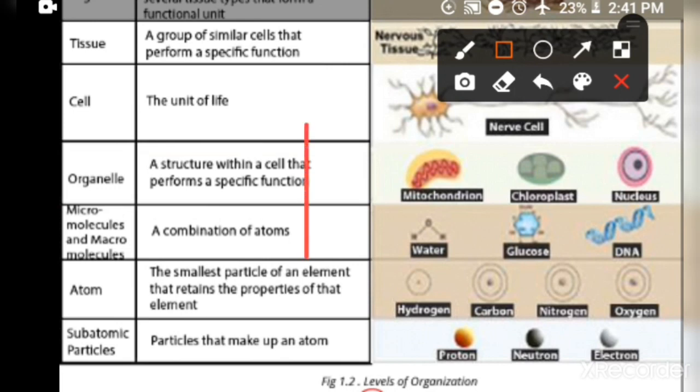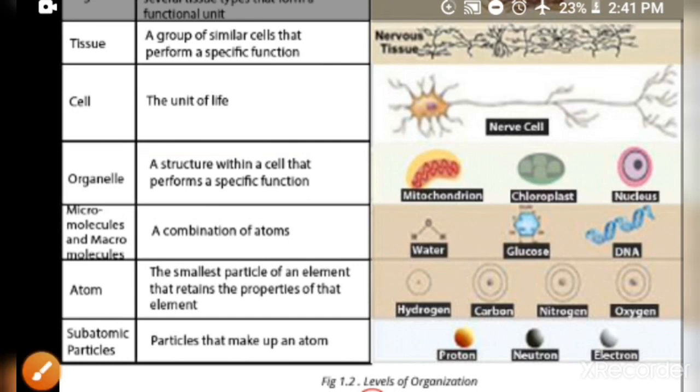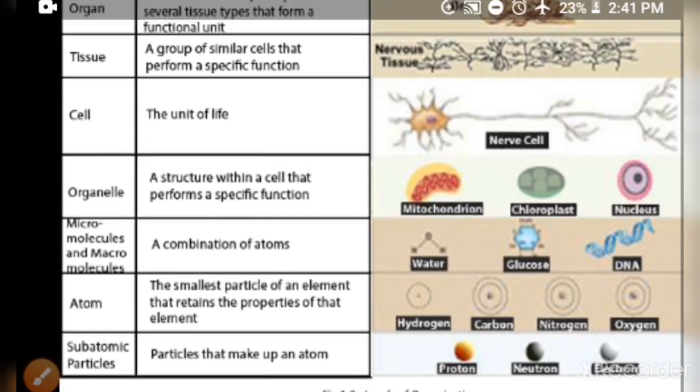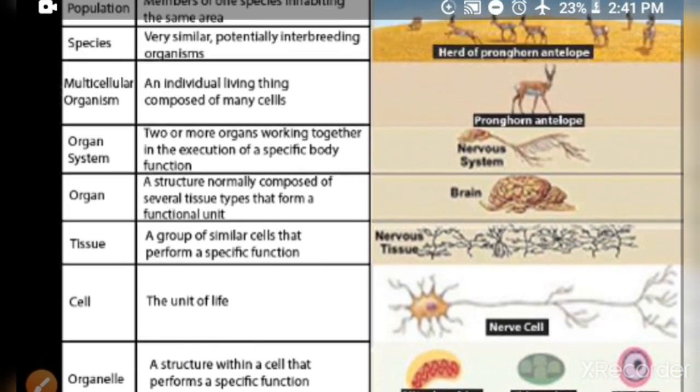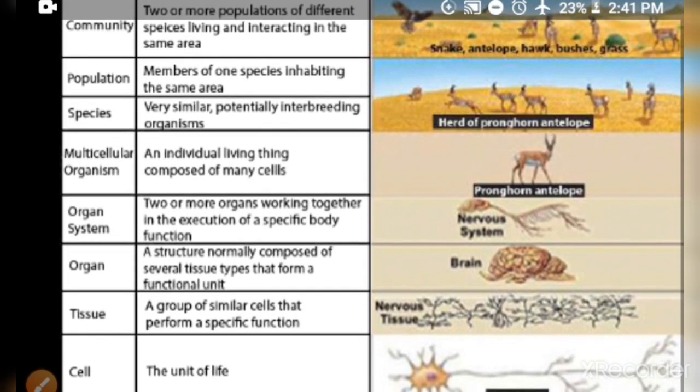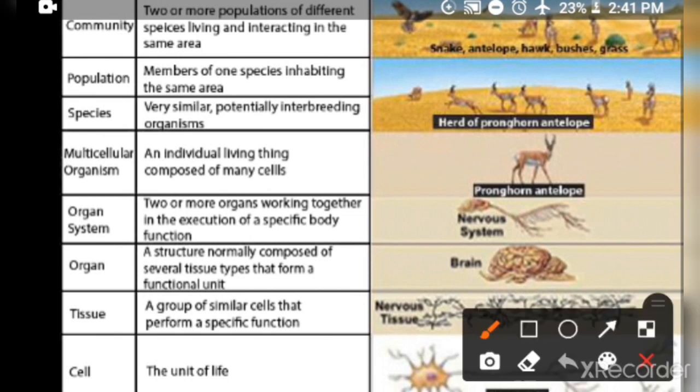So we can say that the cell is the basic unit of life, and whenever the cells are combined, they form the next level of organization that is called tissue. We can define tissue as a group of similar cells that perform a particular function.